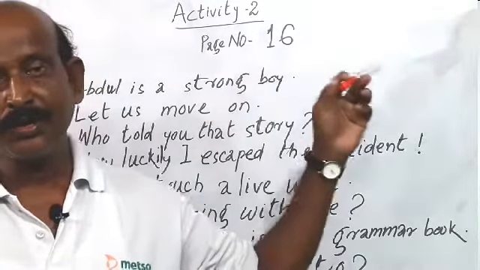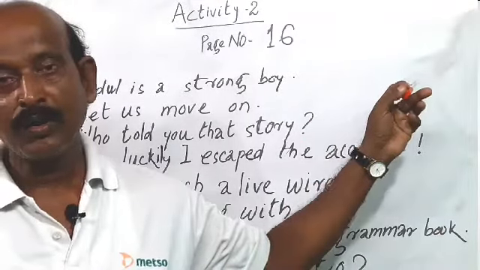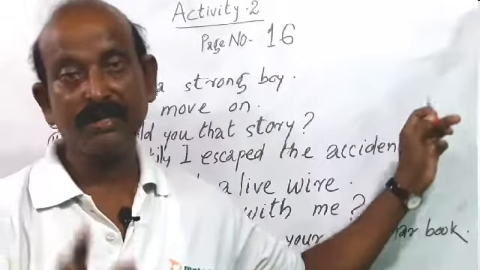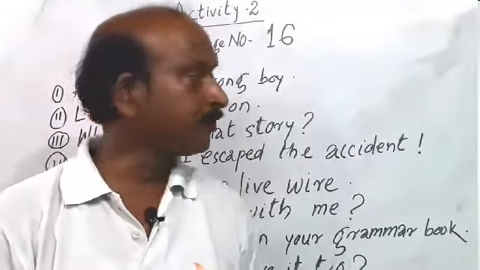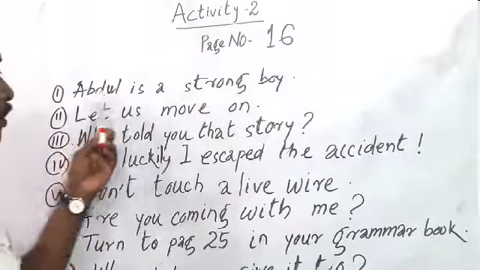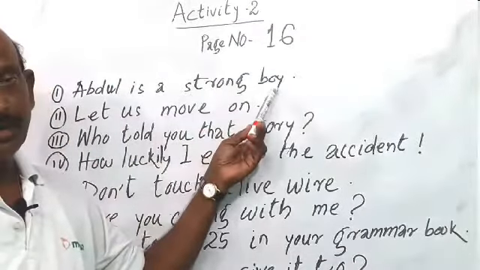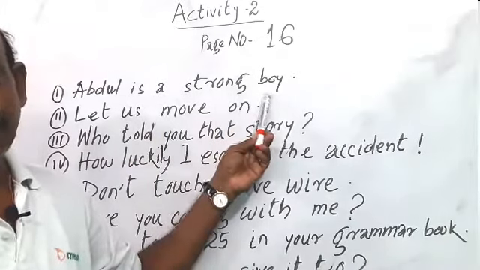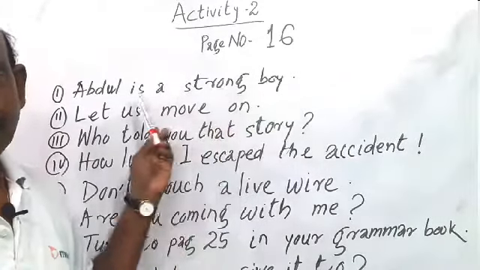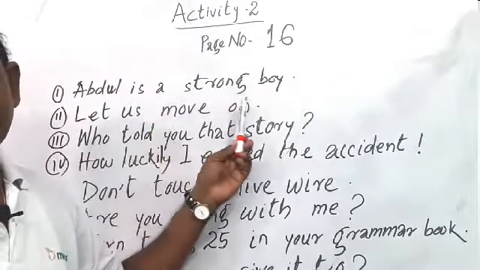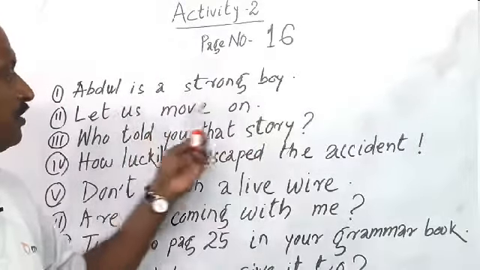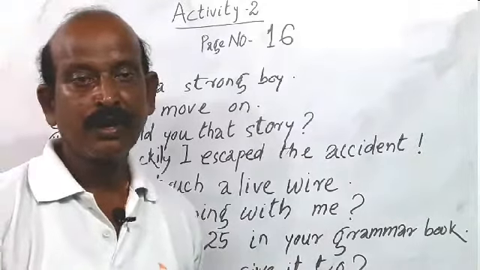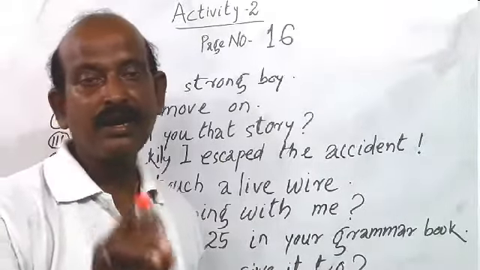The sentences are given here and you will have to write what type of sentence they are. Follow. The first sentence is given: Abdul is a strong boy. You come to this sentence and try to understand the meaning of this sentence. Abdul is a strong boy. In this sentence, children, a fact is given